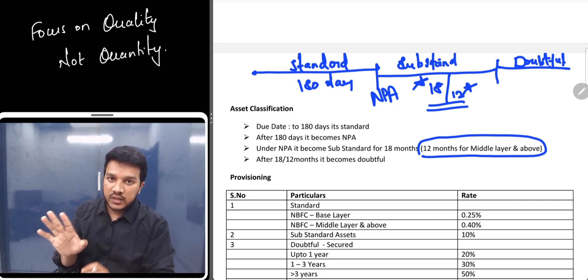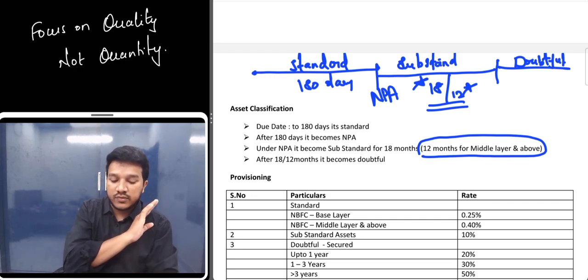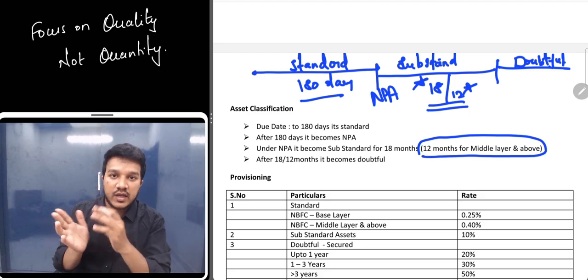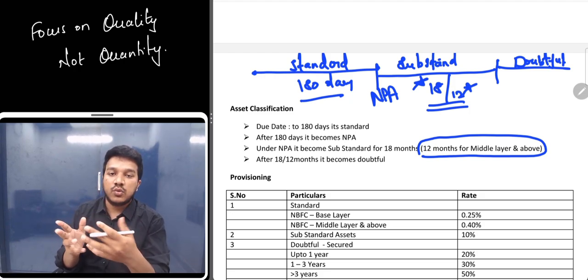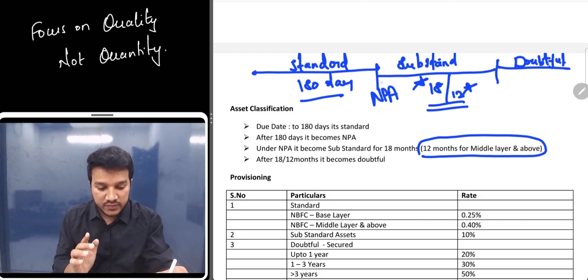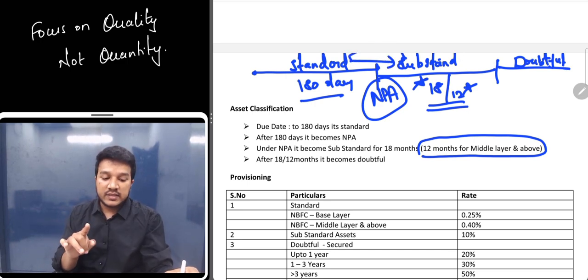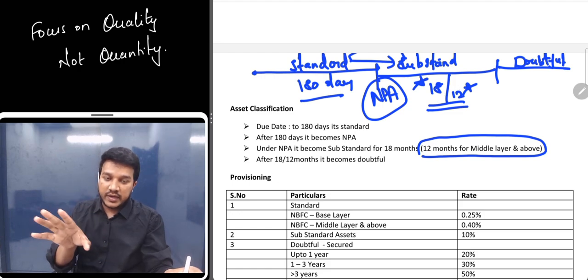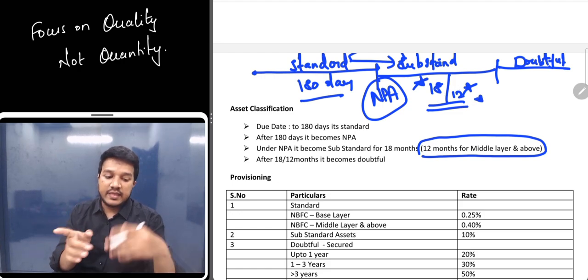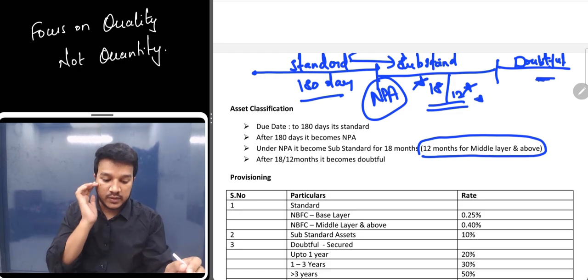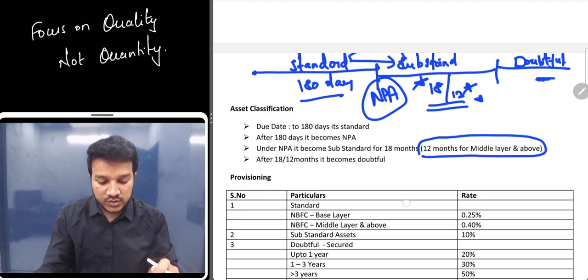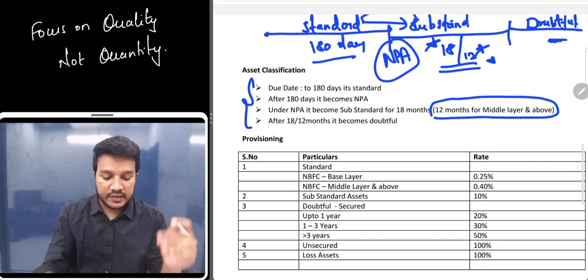So 180 days is something you have to remember, and then 18 months you also have to remember. If the amount is still due for a period of more than 180 days, it will be classified as NPA, and from standard it becomes substandard. Under substandard it will be for a period of 18 or 12 months, and then that becomes your doubtful. Perfect, let's move forward. That is what I've given here, you can just read it.